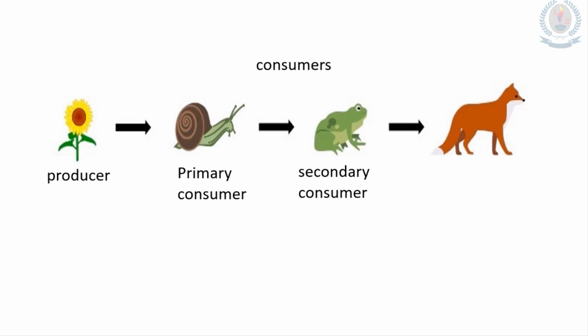Now there's another trophic level. The animal that depends on the secondary consumer is known as the tertiary consumer. Okay, how many trophic levels are there? Producer, primary consumer, secondary consumer, tertiary consumer. There are 4 trophic levels.